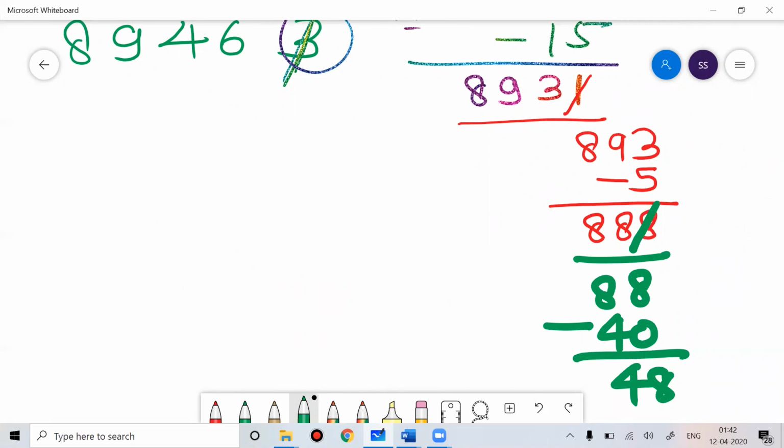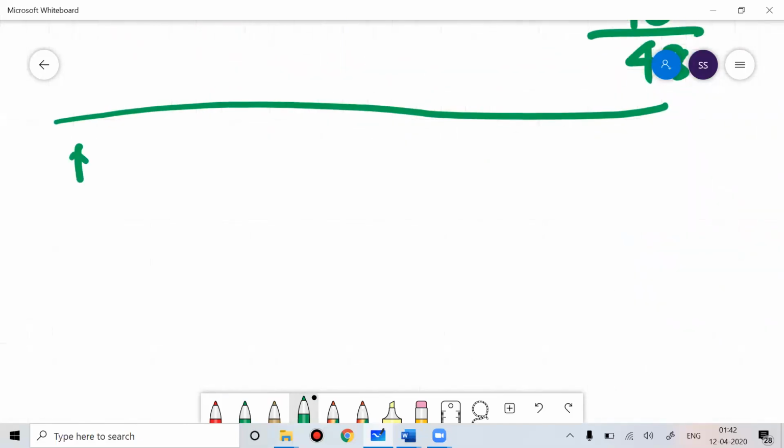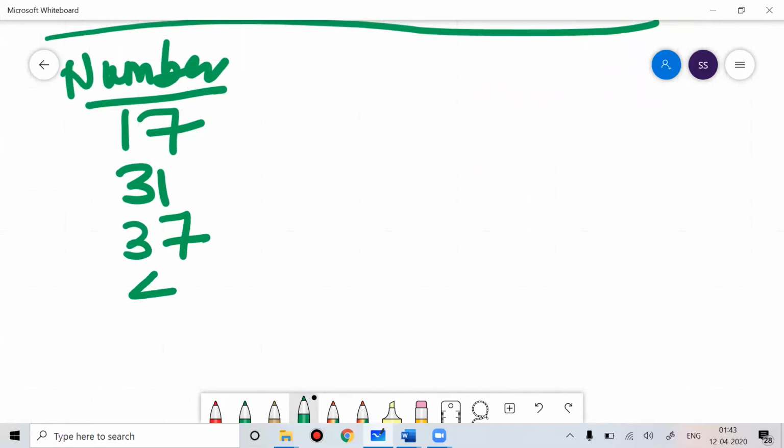That is the divisibility rule of 17. In 17, you ignore the unit digit, remove it, and multiply it by 5. Then you subtract that product from the remaining number. Whatever value you get, again you remove the unit digit, multiply it with 5, and subtract, and you keep doing this till you get the simplest value. The same logic I told you for 17 will apply for 31, 37, 41, 46 and 47.